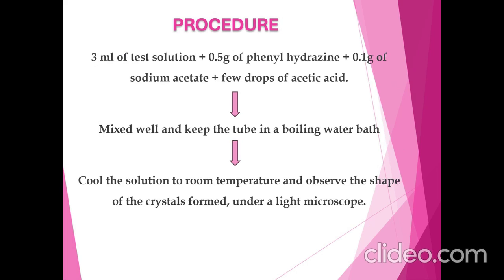Procedure. 3 ml of test solution is mixed with 0.5 gram of phenylhydrazine and 0.1 gram of sodium acetate is added. Then add a few drops of acetic acid. Then mix well the contents and keep the tubes in a boiling water bath. Once the yellow precipitate is obtained, allow the test tube to cool down to room temperature. The shape of the crystal will be seen under a light microscope.